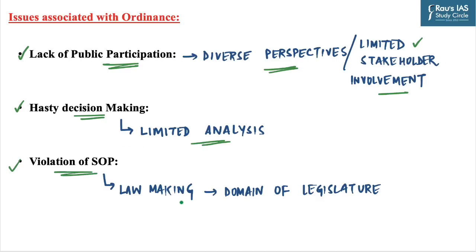Through the issuance of ordinances, the executive branch assumes the legislative function, which violates the separation of power, as the lawmaking power is the domain of the legislature and not of the executive. Here we have discussed the 7 issues which are associated with ordinance.